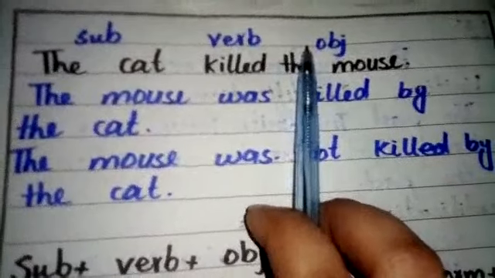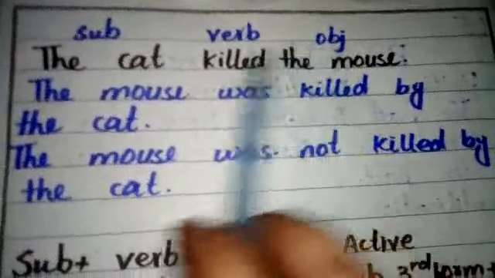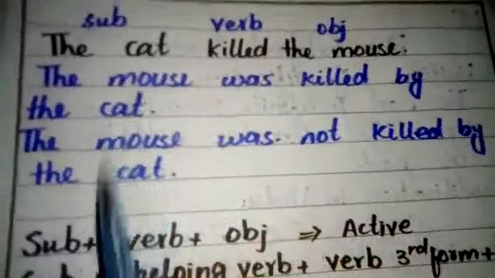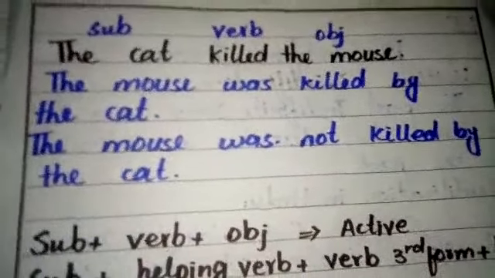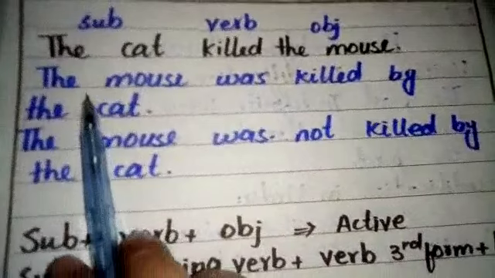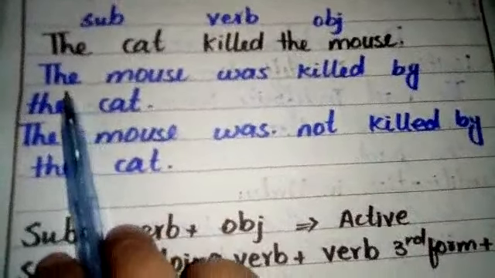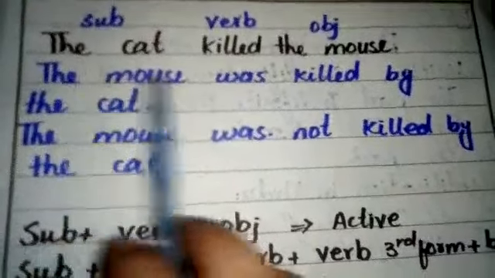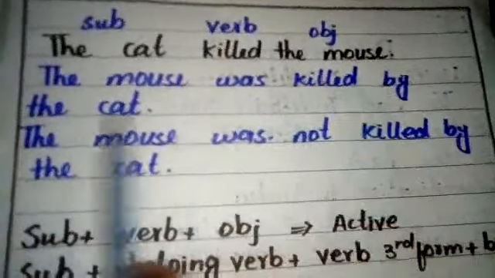There is a rule in passive voice sentences that we will change our object into subject and subject into object. According to the subject, we will use a helping verb and the preposition of agent, by. For example, this is the passive voice of this active voice sentence: The mouse was killed by the cat.